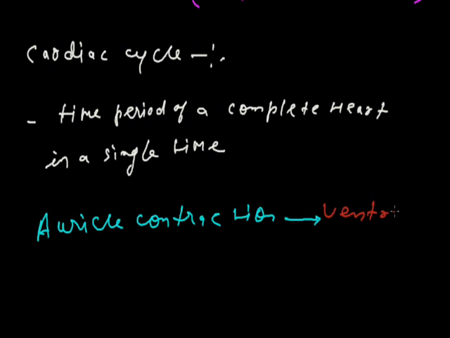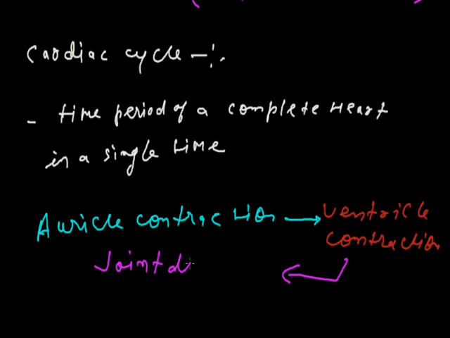First the auricle will contract, then the ventricle will contract, and what is very important is that when the auricle contracts, it will remain contracted and wait for the contraction of the ventricle. Then both the auricles and ventricles are in the same state, and both will go into diastole together, and this is termed joint diastole.